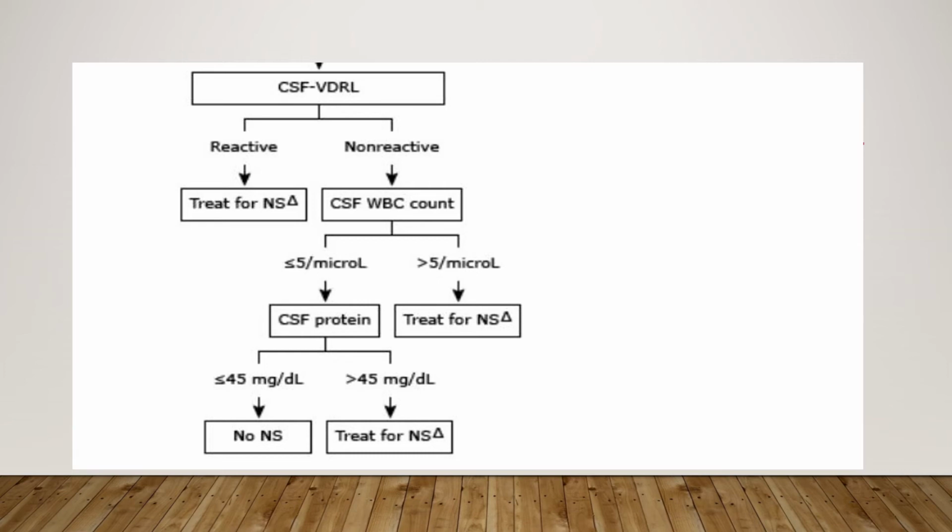In case it is non-reactive, we look for the number of WBCs. If the WBC count in CSF is more than 5 cells per microliter, we go ahead and treat for neurosyphilis. In case it is less than 5 cells per microliter, we go ahead and examine the amount of CSF protein. If it is more than 45 milligrams per deciliter, then we have to start treatment for neurosyphilis. In case it is less than 45 milligrams per deciliter, there is no evidence of neurosyphilis.